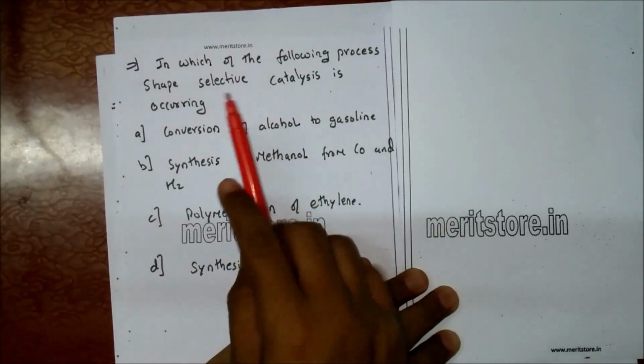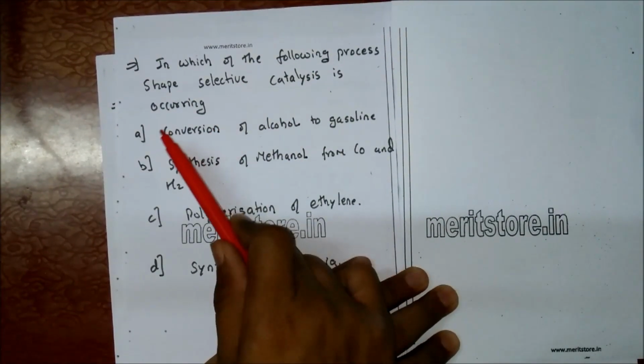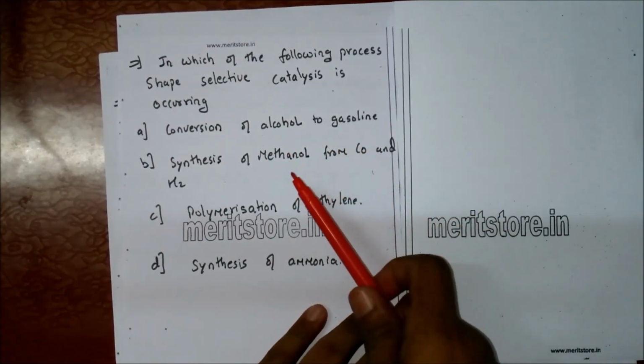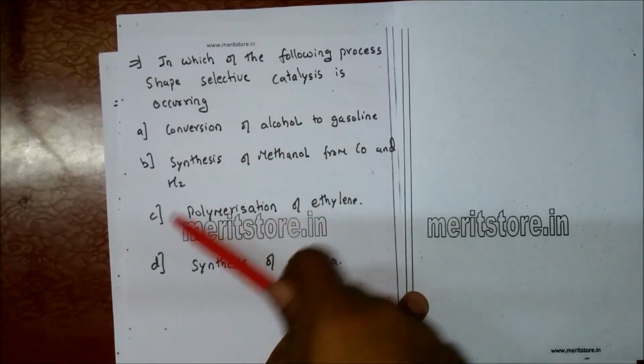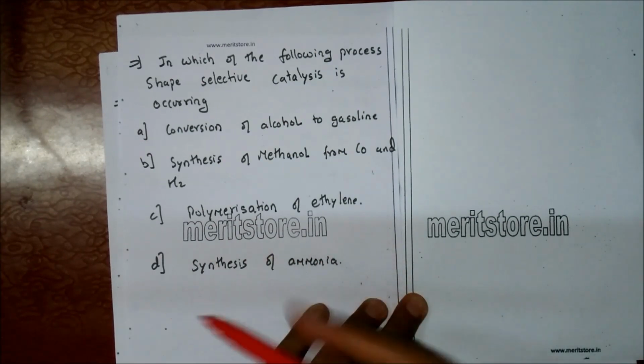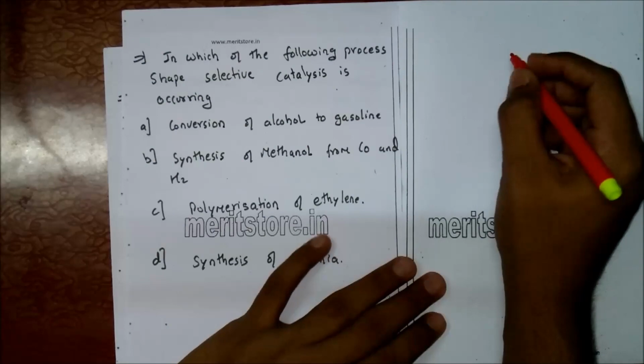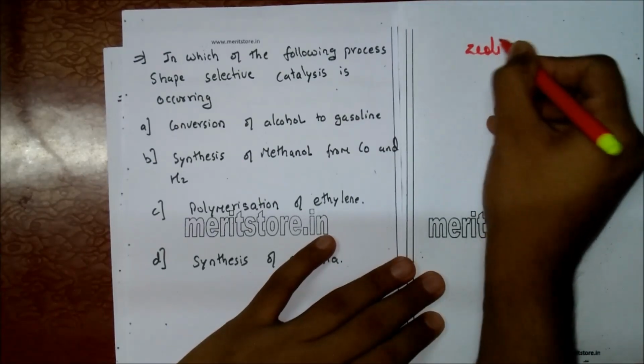In which of the following processes is shape selective catalysis occurring? A. Conversion of alcohol to gasoline. B. Synthesis of methanol from CO and H2. C. Polymerization of ethylene. And D. Synthesis of ammonia. Now, shape selective catalysts are zeolites.